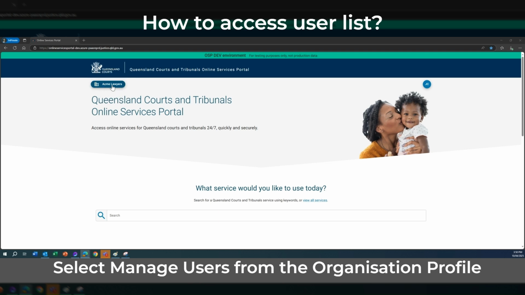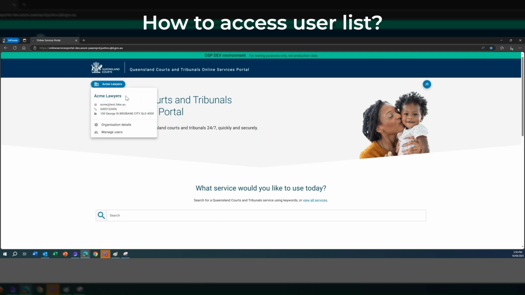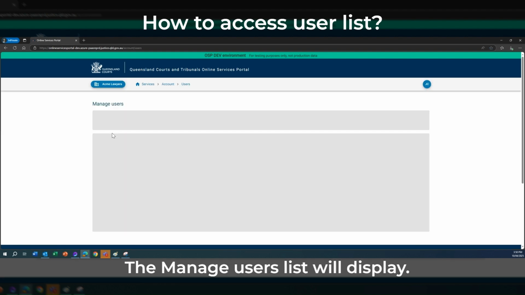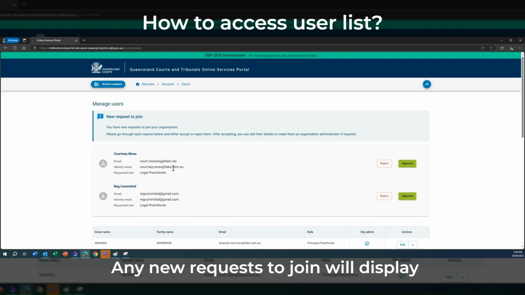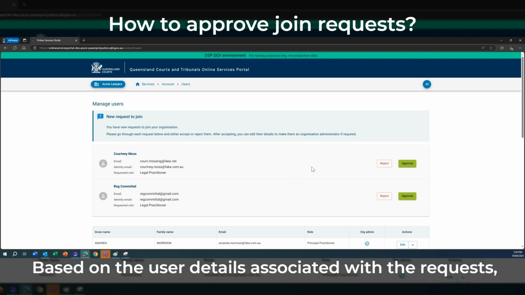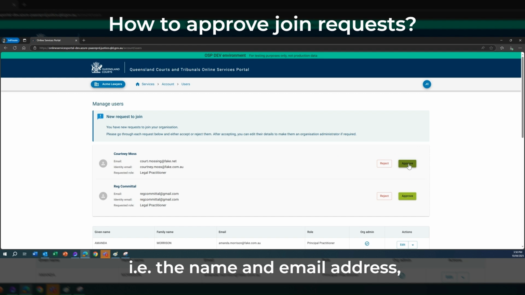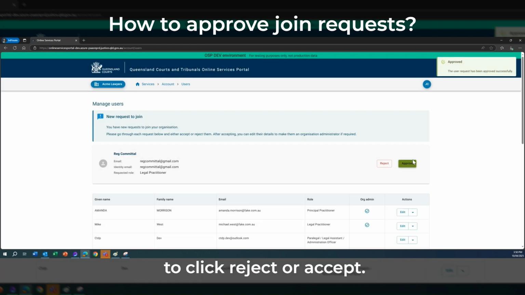Select Manage Users from the Organization Profile button in the top left. The Manage Users list will display. Any new requests to join will display above the Manage Users list. Based on the user details associated with the requests, i.e. the name and email address, the organization administrator can decide whether to click Reject or Accept.